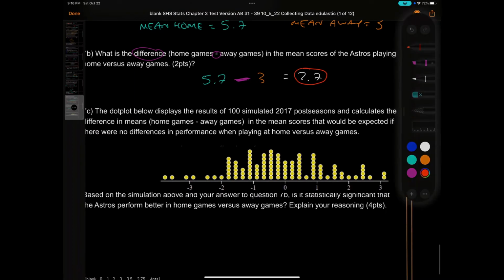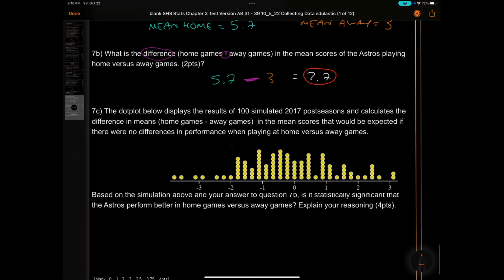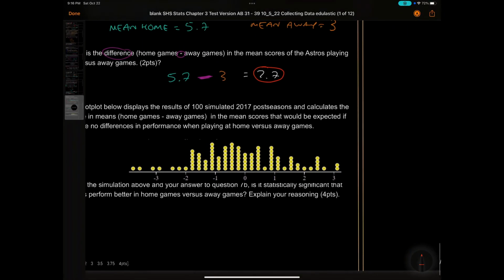The dot plot displays the results of 100 simulated 2017 postseasons. So simulated, I want you to think about it, is pretend you put it in a video game and then let the computer run itself and then see what the results were. That's what a simulation is. It calculates the means, home games minus away games, and the mean scores that would be expected if there's no difference in performance when they played at home versus away. Based on the simulation above and your answer to question 7b, is it statistically significant that the Astros perform better in home games versus away games? Explain your reasoning. So let's go ahead and locate 2.7.